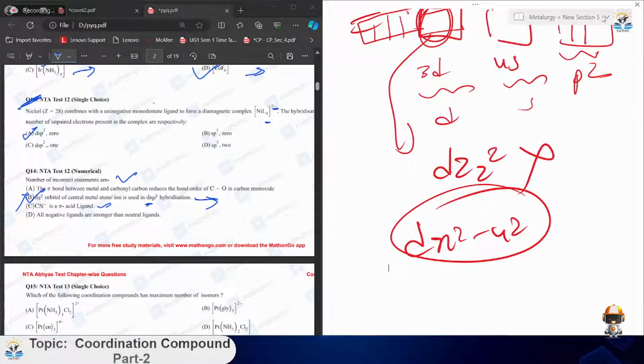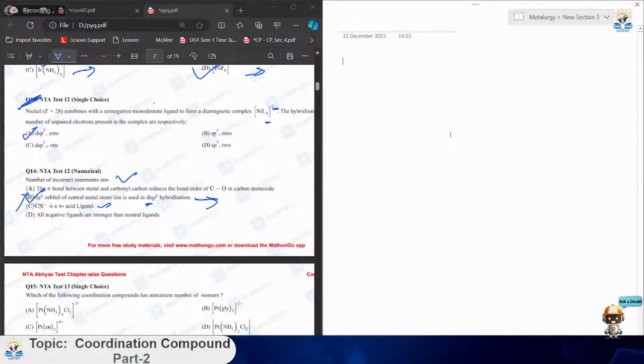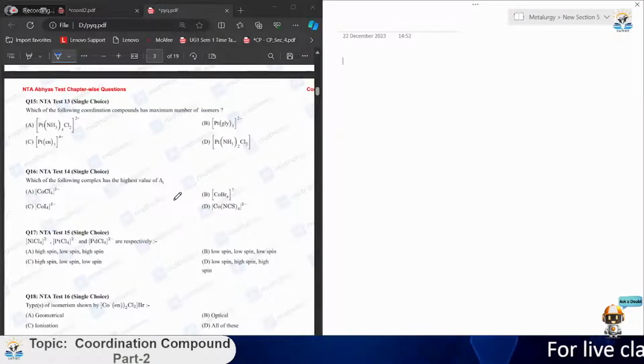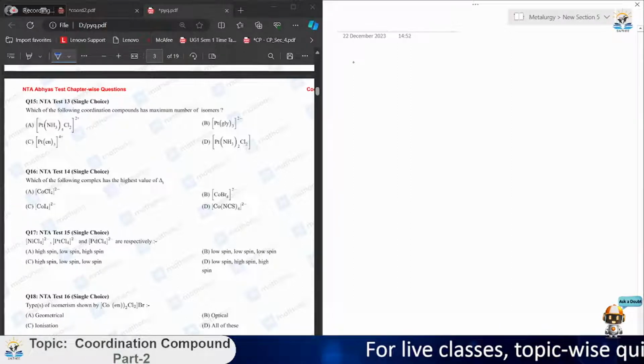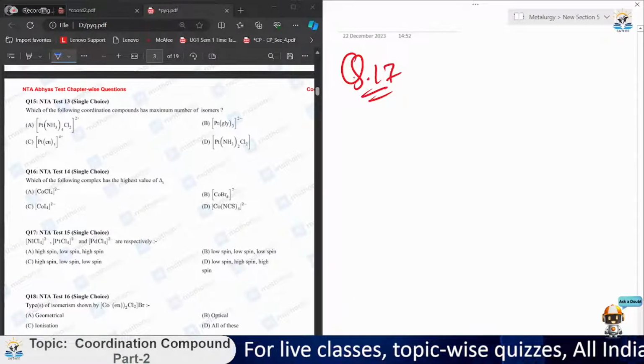Now try to solve one or two more questions, so it will be more clear about this chapter. Okay, let's take question number 17. What is question number 17 trying to say?